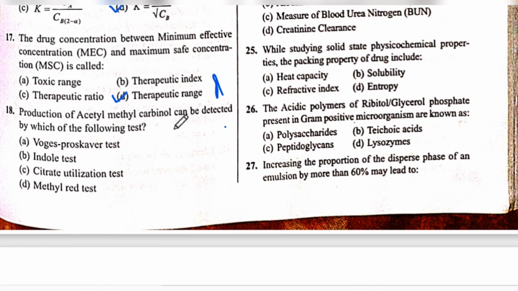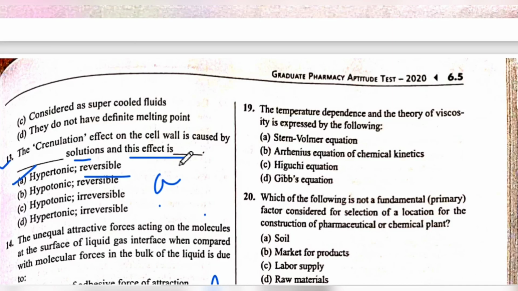Production of acetyl methyl carbinol can be detected by which of following test? The answer is A. Voges-Proskauer test. The answer is A. Next is 19th question number.